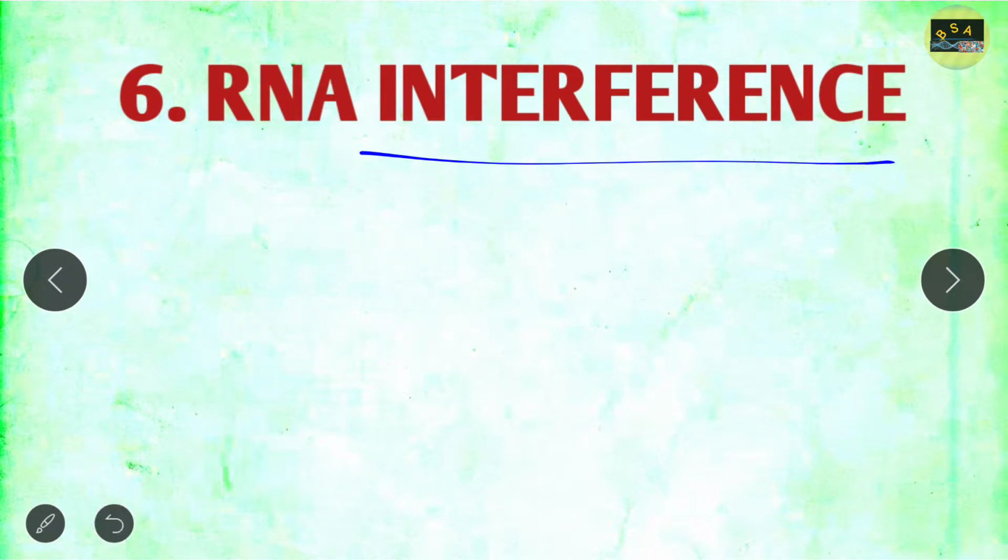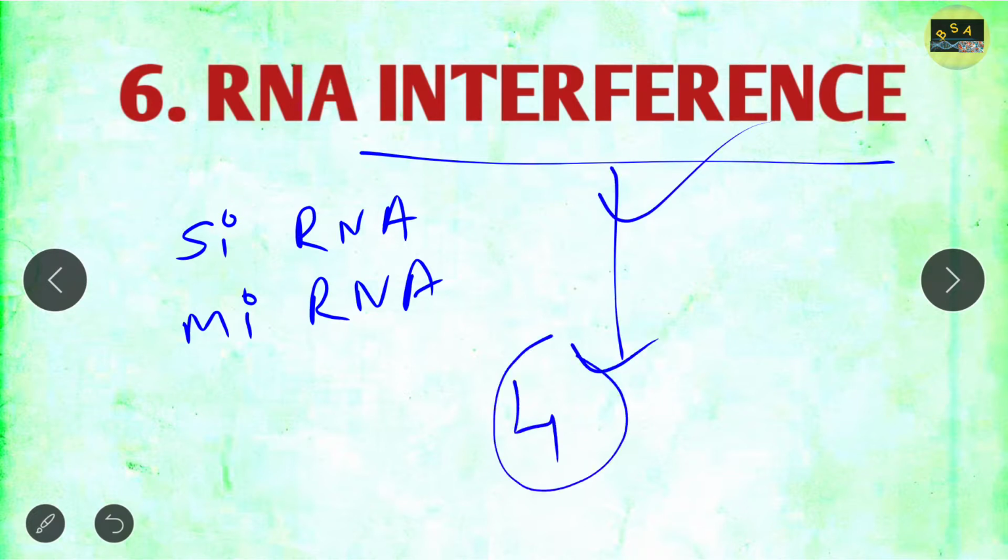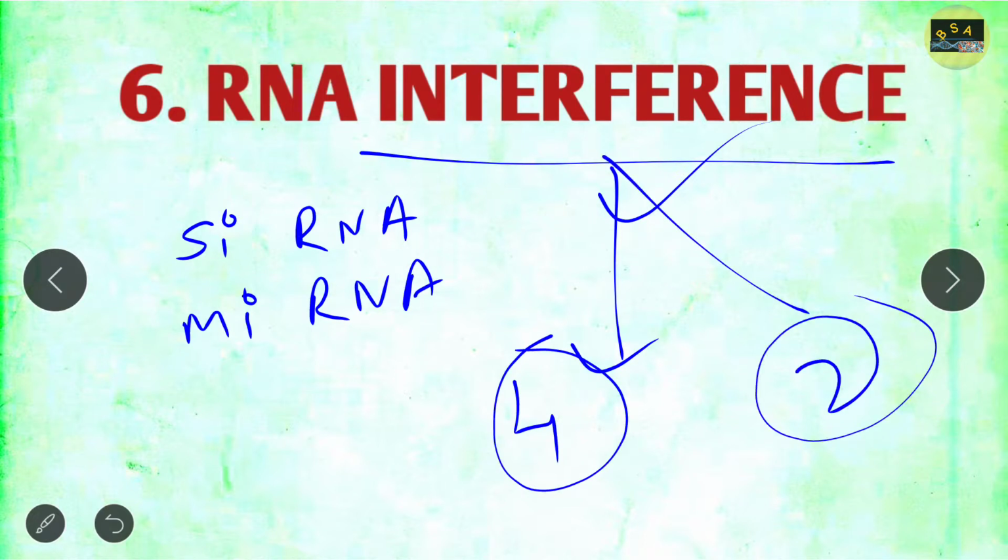So wait, siRNA, and forgive me for my bad handwriting, miRNA. You should know about Drosha and all those things. So read this. Another one is piRNA. So what is snRNA, riboswitch, piRNA. You should read RNA interference because it may give you either a 4 marks question or a 2 marks question. So that's all about RNA interference.